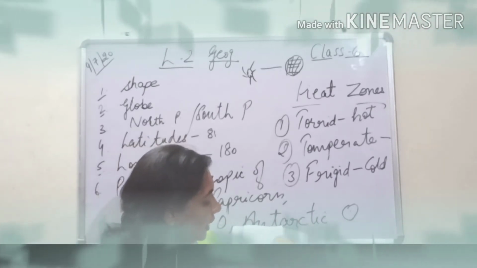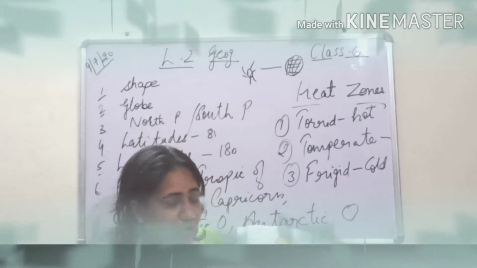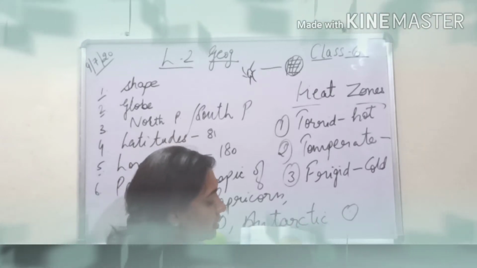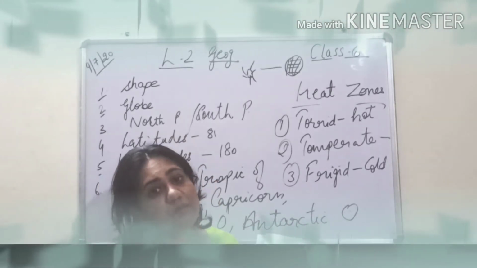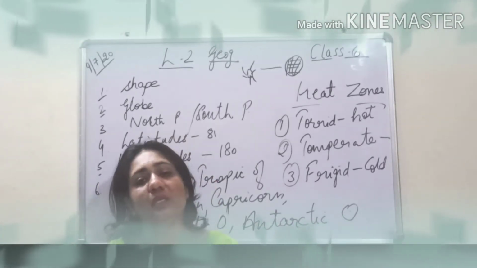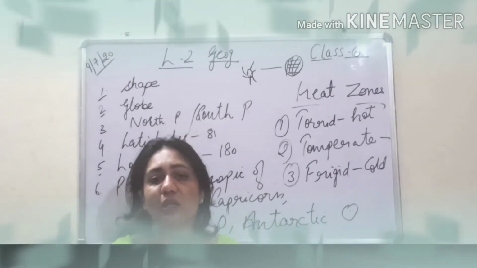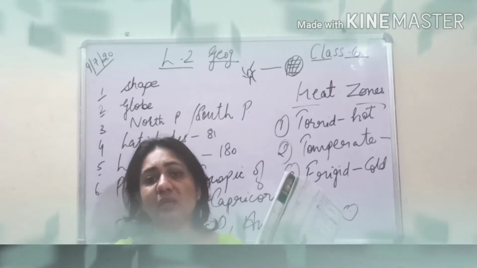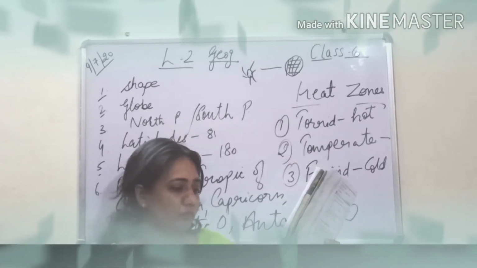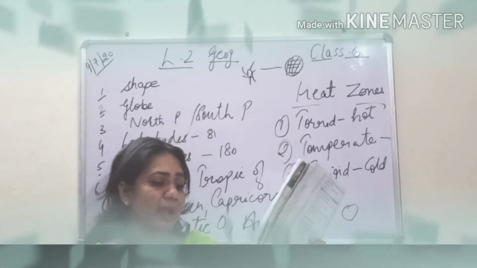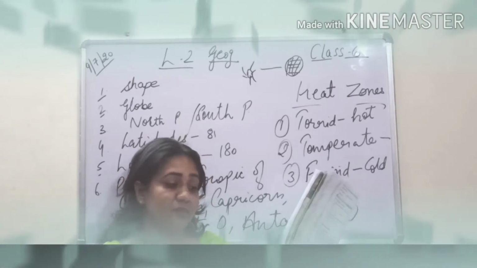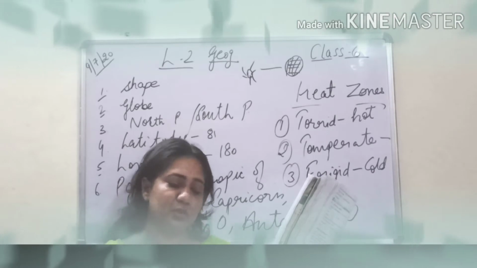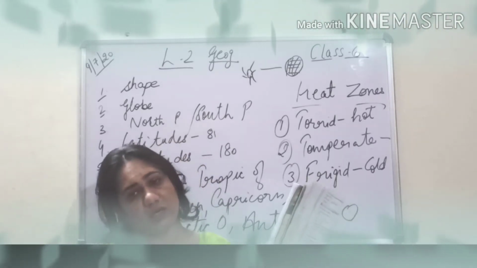Similarly, the area between the Tropic of Capricorn and the Antarctic Circle in the south also has a moderate climate, the south temperate zone. Moderate temperature is over there, just like we have in India. These zones receive slanting rays of the sun and they receive less heat. The north temperate zone lies in the northern hemisphere between the Tropic of Cancer and the Arctic Circle.